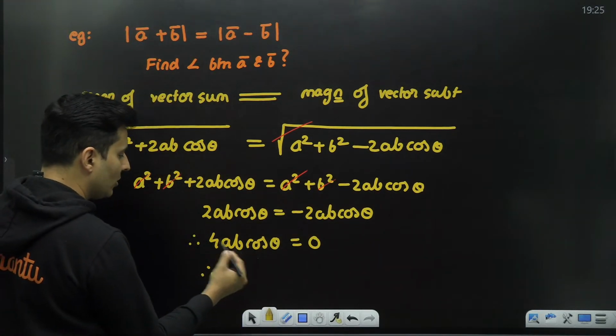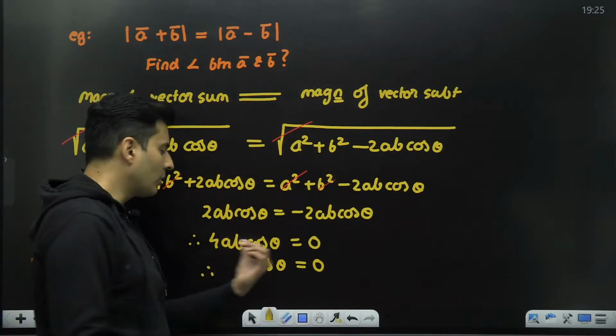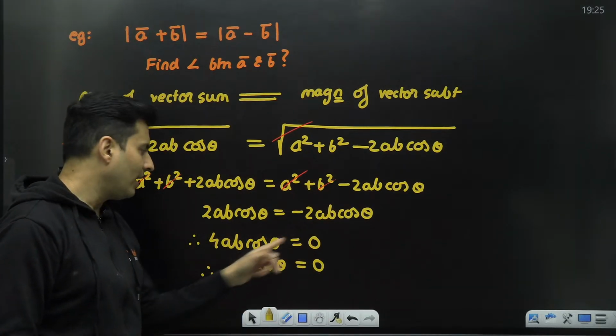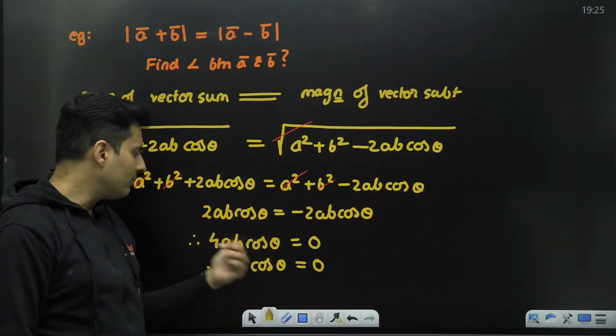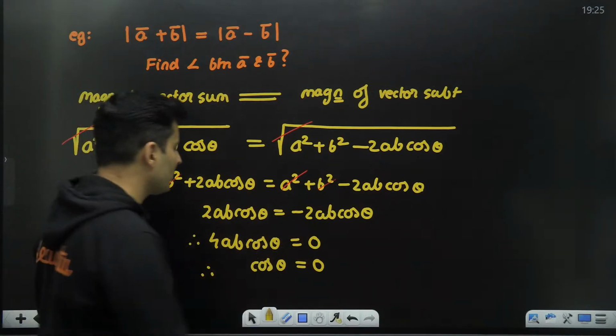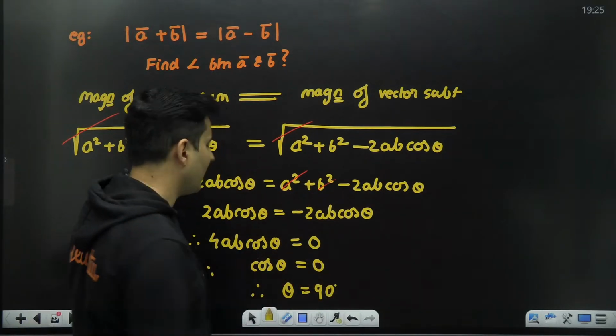A is not 0, B is not 0, 4 is not 0. So the only culprit is cos theta. These are the probable suspects. Why is the RHS 0? Because one of them is 0. 4 can't be 0, A and B are non-zero things. So cos theta has to be 0. So cos theta is 0, that means theta is 90 degrees. So that is the answer.